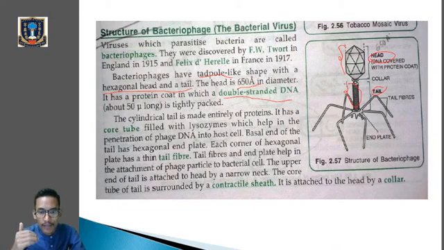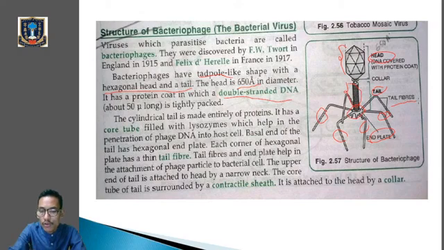Now the basal end of the tail has a hexagonal end plate. Can you see over here? This particular plate is the hexagonal end plate. Then each corner of the hexagonal plate has a thin tail fiber. Can you see the structures? It looks like a Lego spider. So this is known as the tail fiber.